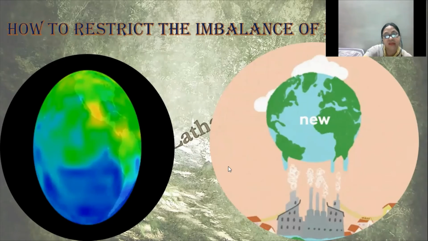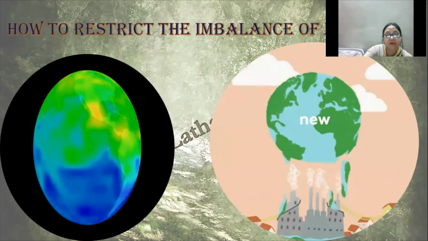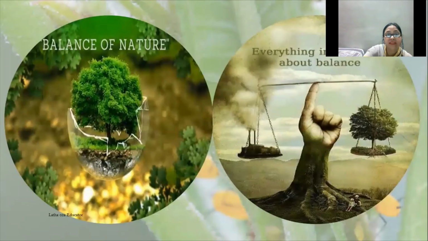Balancing nature is very much important. When we are destroying things, we need to put them back also in nature. So human beings have to bring balance in nature. Everything in nature is about balance. If we are causing pollution, we can on the other side also bring back the natural beauty.